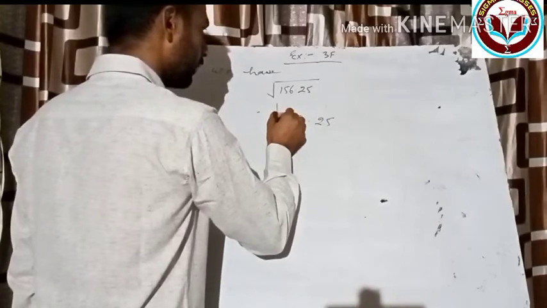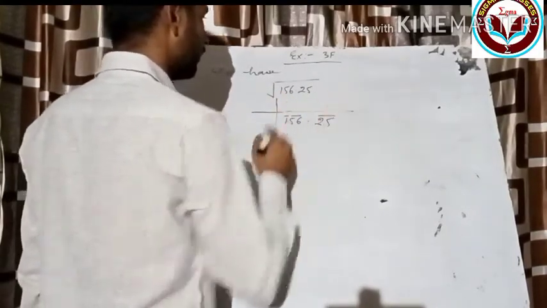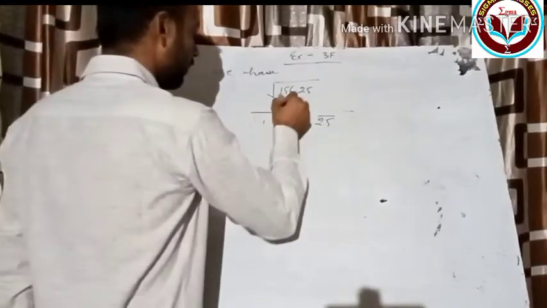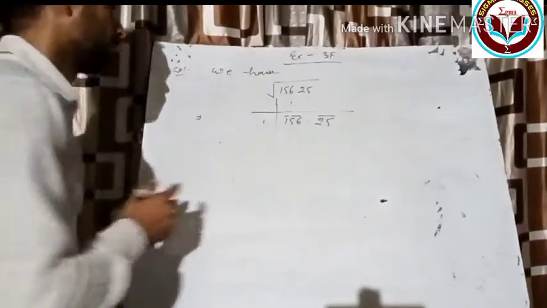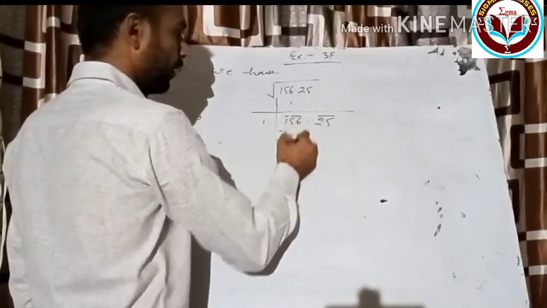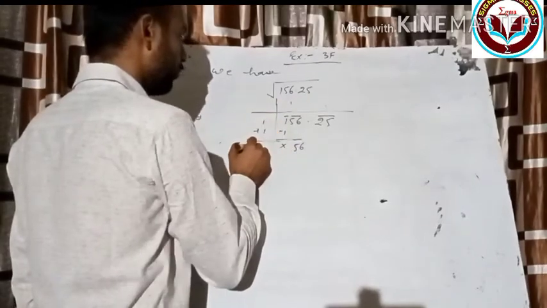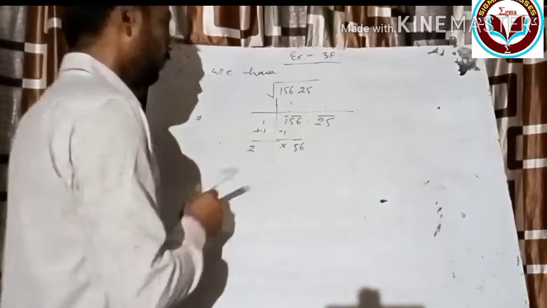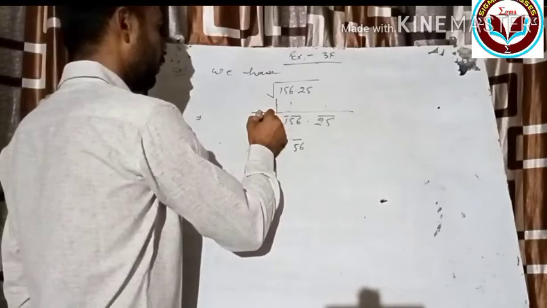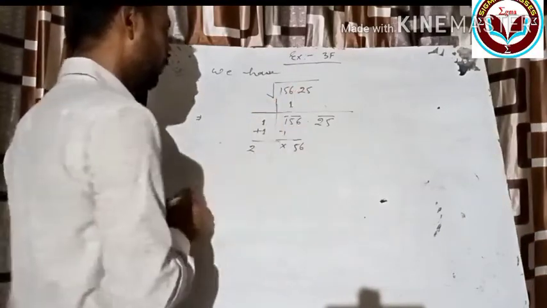Make a pair and pair and pair. Now see. 1 1 is 1, and 1, nothing. Take this complete pair, 56. 1 plus 1 gives 2. Okay, this one and this one gives what? 2.